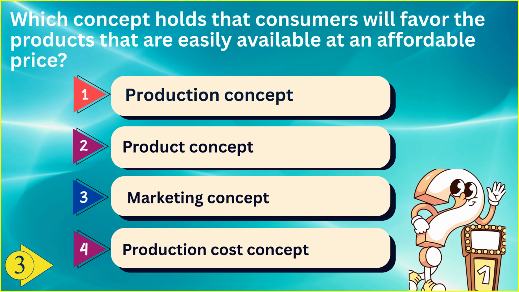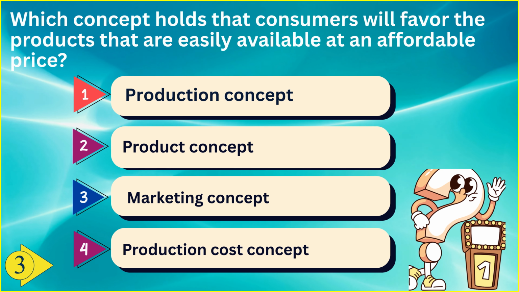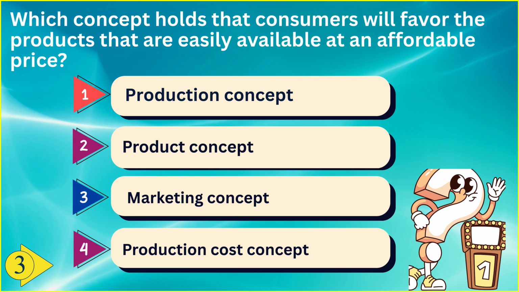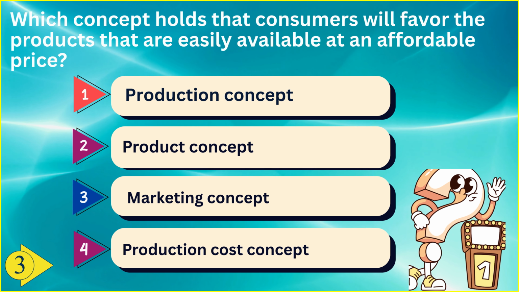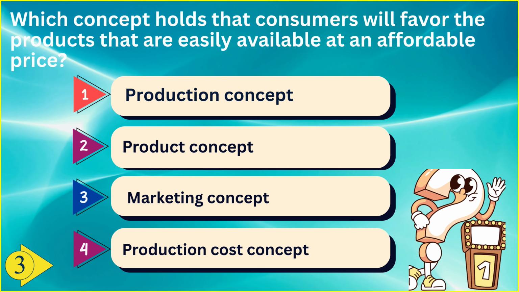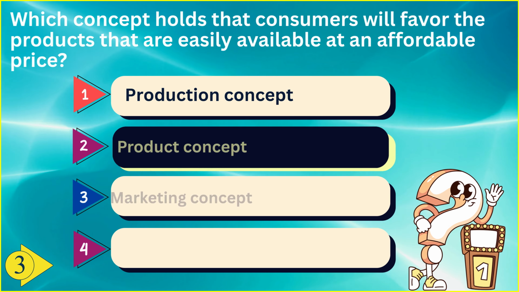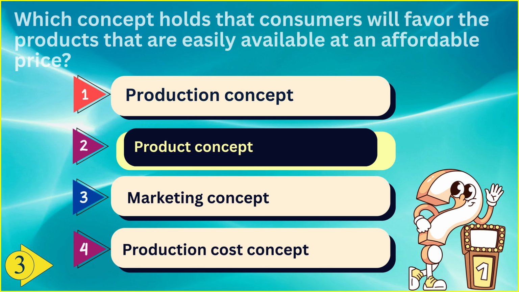Which concept holds that consumers will favor the products that are easily available at an affordable price? Option 1 production concept, option 2 product concept, option 3 marketing concept, and option 4 production cost concept. The correct answer is option 2 product concept.